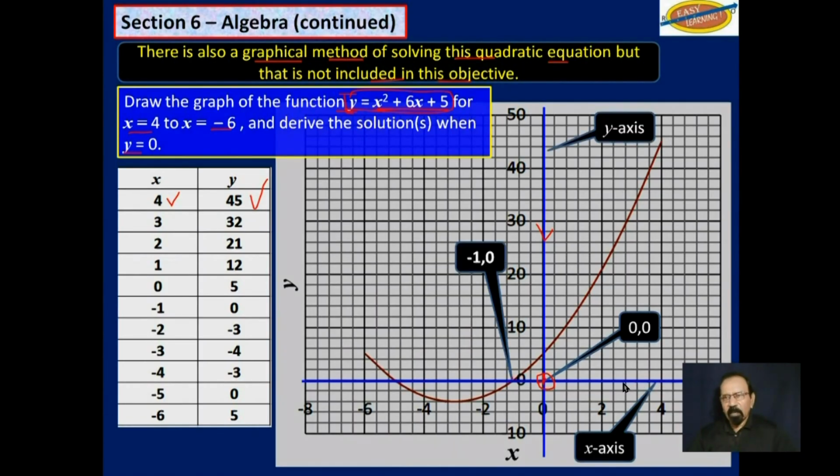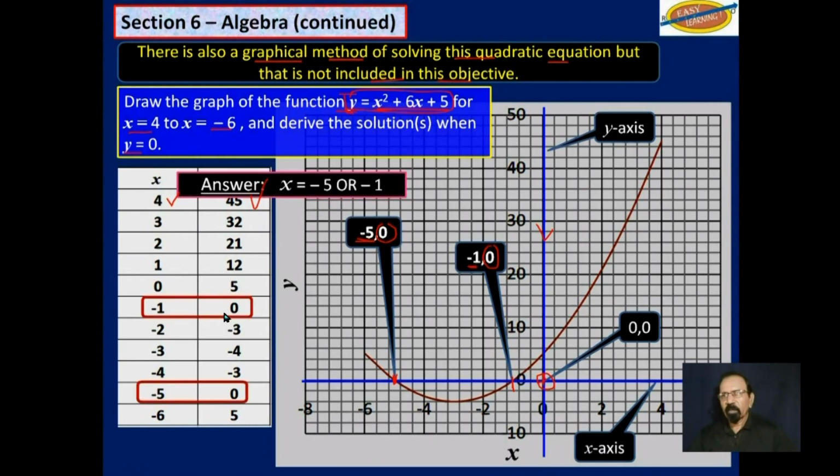So now, this point here, when y is 0, x is negative 1. And this other point here, again, when y is 0, x is negative 5. So can you see the two answers there? x is negative 5 or negative 1 if we let y equal 0. Okay, on to example 2. That was just in passing to show you that there is a fourth way, and there is another section where we will deal with graphs.